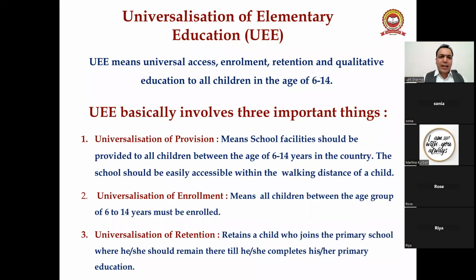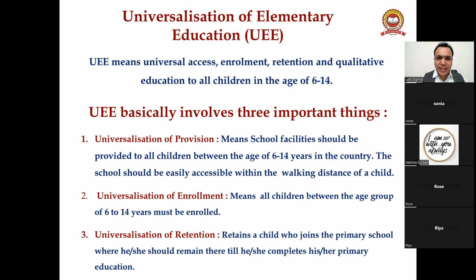Okay, so basically UEE, universalization of elementary education, involves three important aspects. Number one, universalization of provision. Number two, universalization of enrollment. And third is universalization of retention. Please understand carefully what it means.